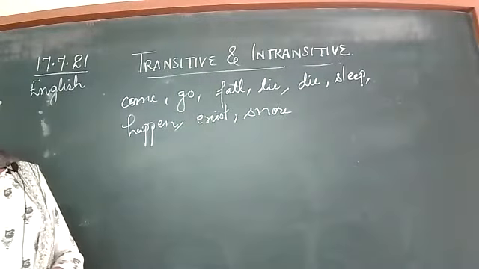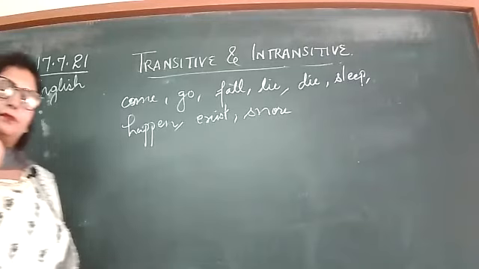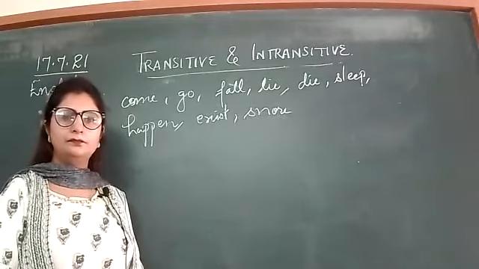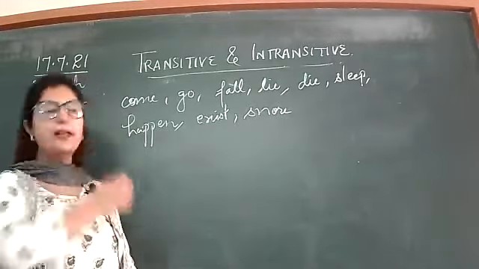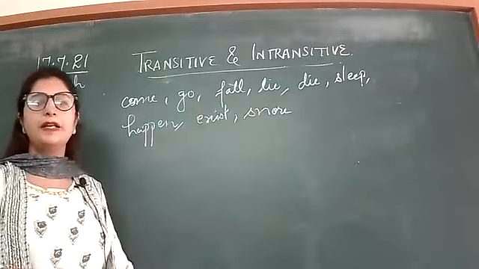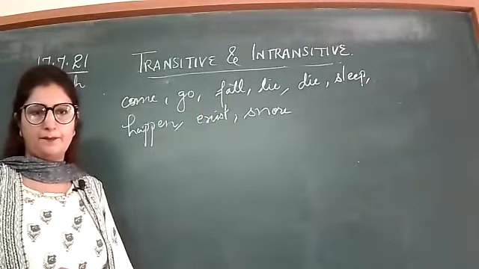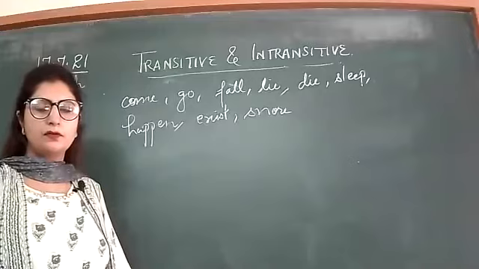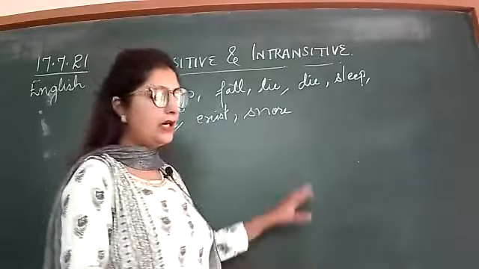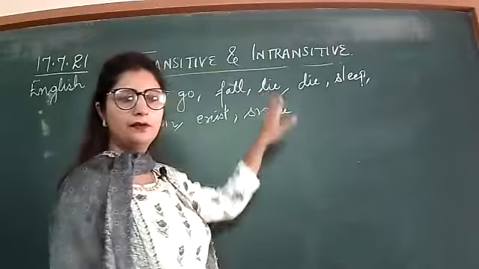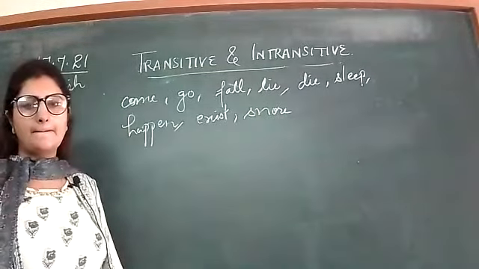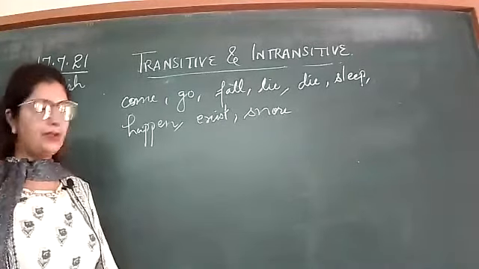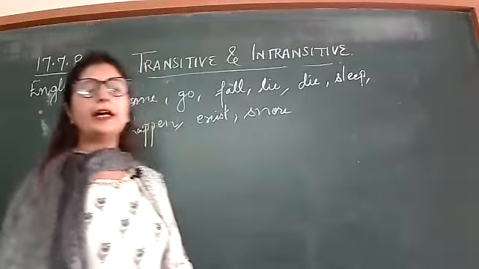Come. Suppose I say, come here. Okay? Rahul, come. Akriti, go. Right? In this manner. Fall. Speak out a sentence without using any object. The child falls. The apple falls. Okay? Next, afterwards, lie. He lies. Okay. Die. He dies of hunger.